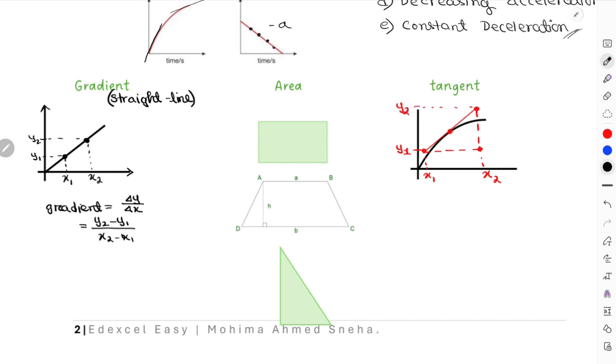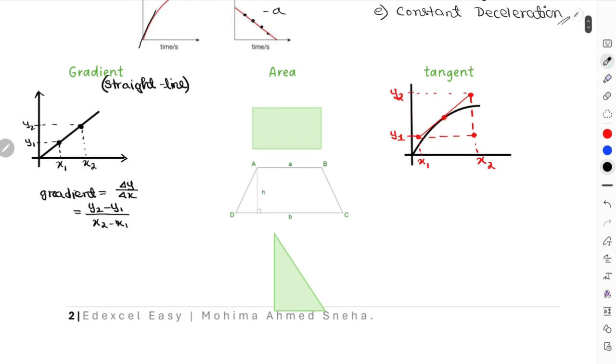I just have to extend this line a little bit, right? Using your basics, and as the tangent at the end of the day is a straight line, you can write gradient equals y2 minus y1 divided by x2 minus x1, right? Now using the concept of gradient, you can easily use that.